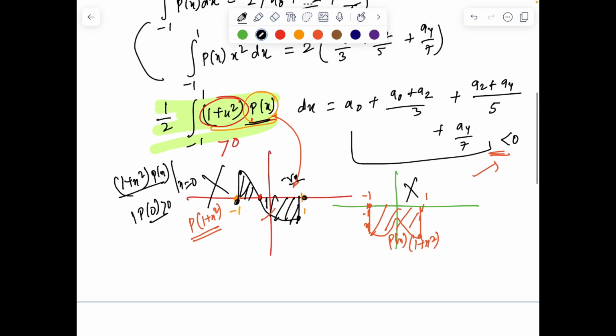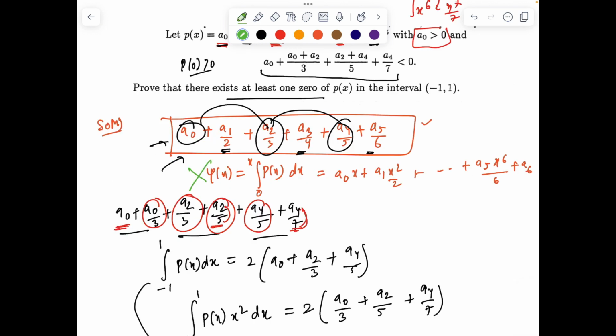So now the graph boils down to this: at x equal to 0 we must have some positive answer, and we know overall in minus 1 to 1 the numerical area should be negative. So the final expression must take this kind of shape. It means there is at least 1 root between the minus 1 to 1 window, which I would like you to see. And this was given by one of my students, the second approach, and he gave a very tight window for the root.